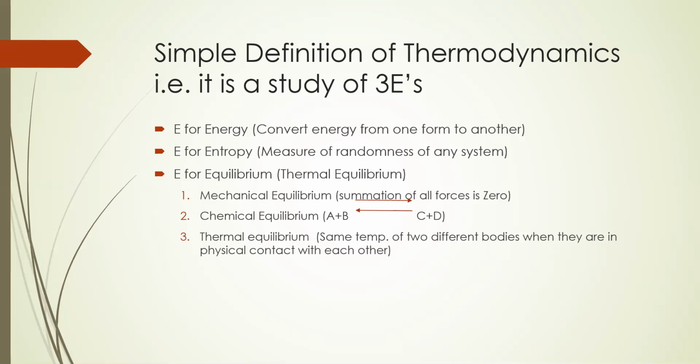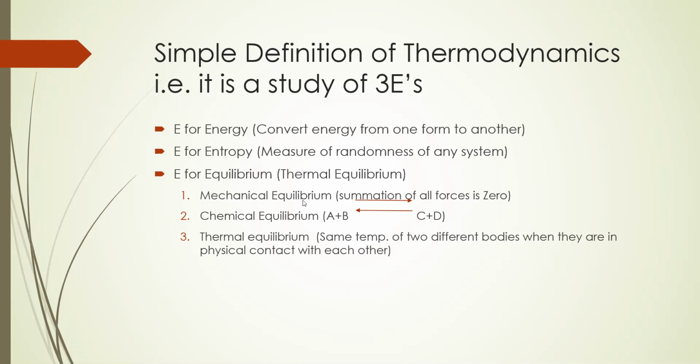The simple definition of thermodynamics is that it is a study of three E's. E for energy, which converts energy from one form to another. The second E is entropy, which measures the randomness of any system. And the third E is for equilibrium, that is thermal equilibrium. So there are three types of equilibrium we have to see in thermodynamics.